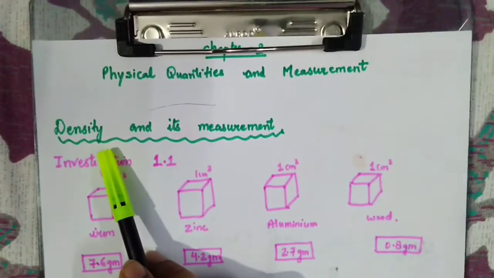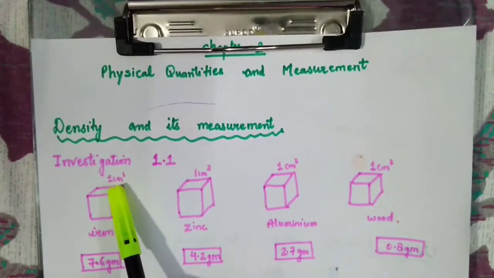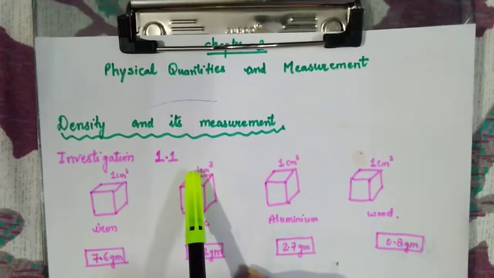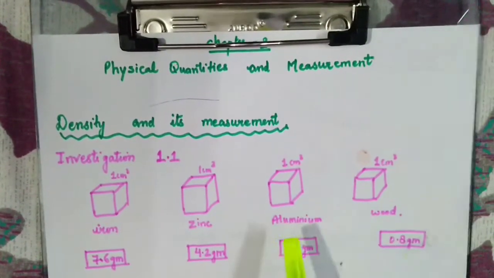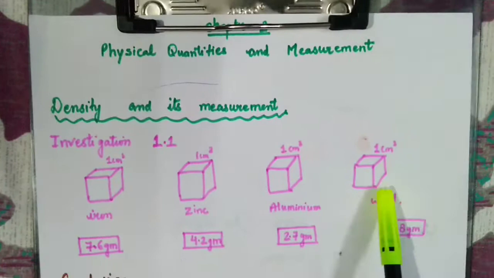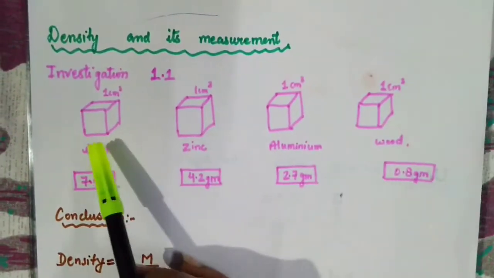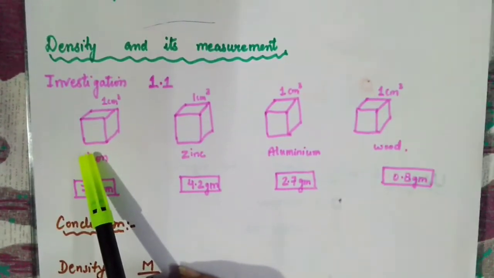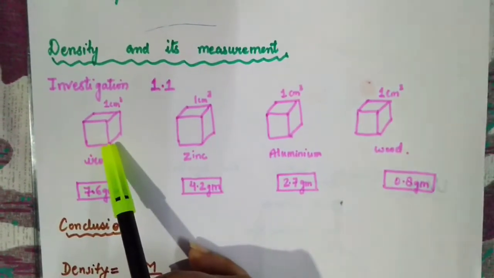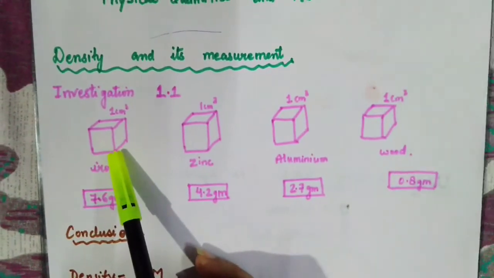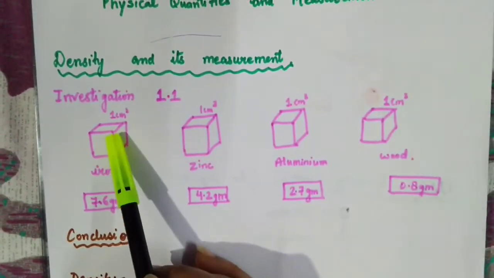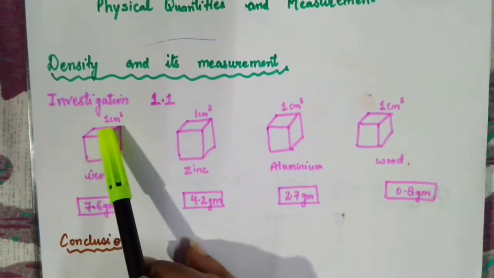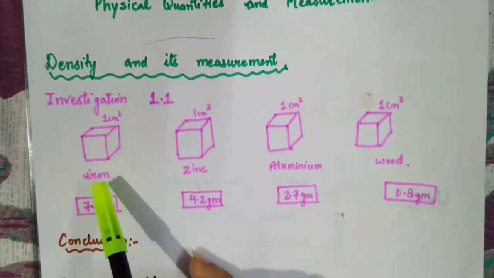So first of all, let's try to understand this term density with the help of an investigation given in your book numbered 1.1. In that, what is given? I am having 4 identical cubes. Every cube is having the size of 1 centimeter side. That means its one side is 1 centimeter, and because it is a cube, obviously the length, the breadth, the height, everything is of 1 centimeter. So its volume is 1 centimeter cube.